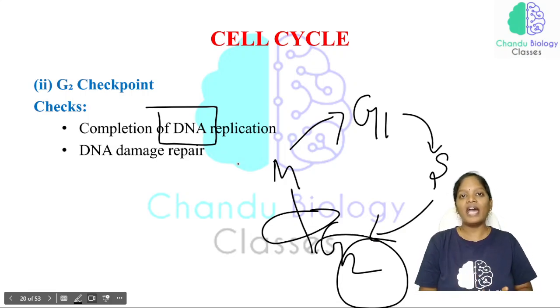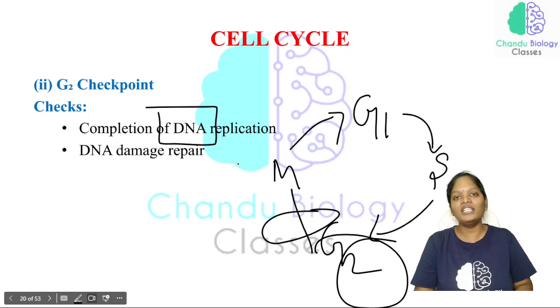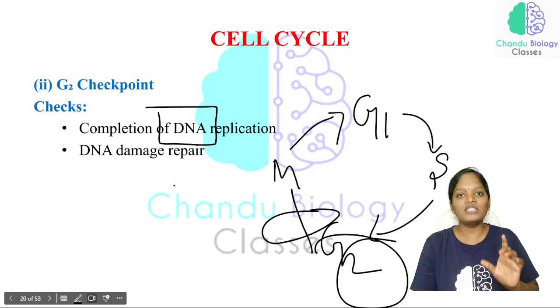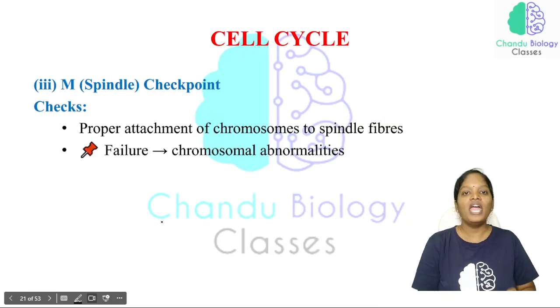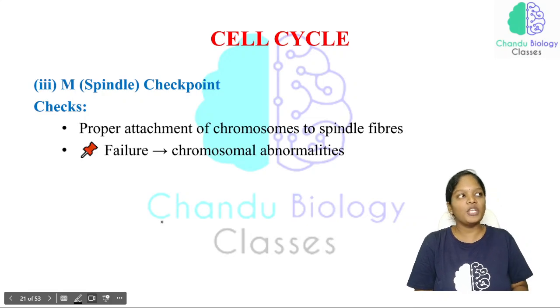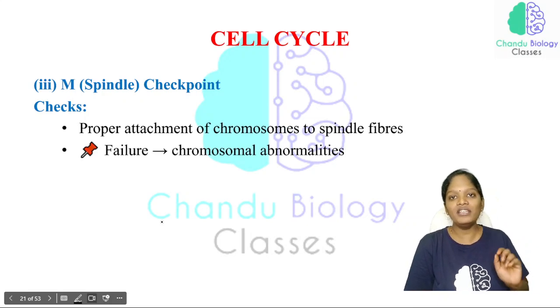And if there is any DNA damage, we are going to repair the DNA damage, and only after repairing the damage does the cell enter into the M phase. So all these things are checked by this G2 checkpoint. Now the M checkpoint, this M checkpoint is also called the spindle checkpoint.